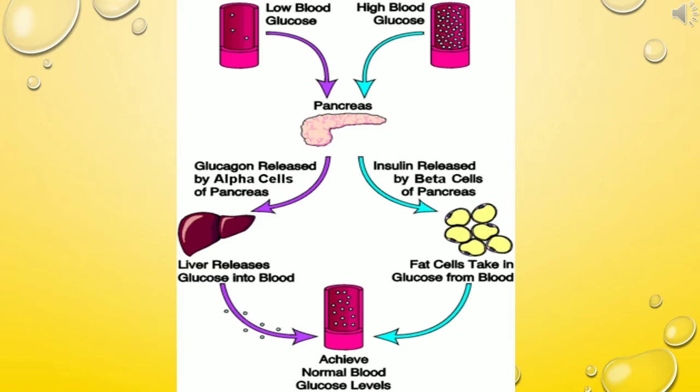It stimulates the conversion of excess glucose into glycogen, which is stored in the liver. Whenever the blood glucose level lowers, the hormone glucagon is secreted by the pancreas. It acts on liver cells to stimulate the conversion of stored glycogen to glucose, which is released into the bloodstream. In this way, a constant blood glucose level is maintained. This is an example of homeostasis.